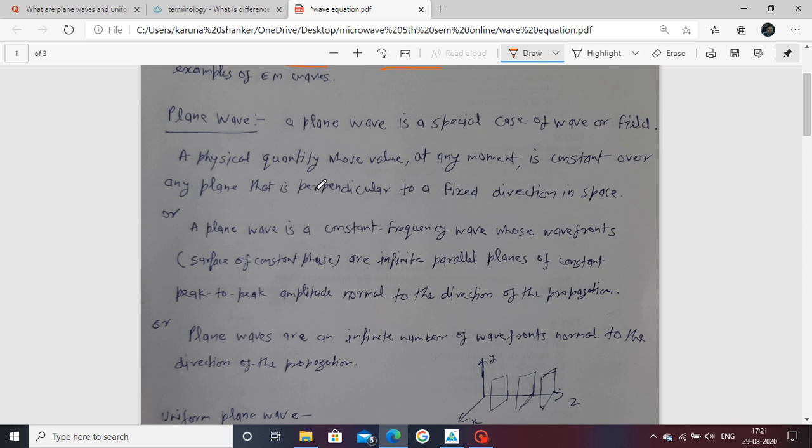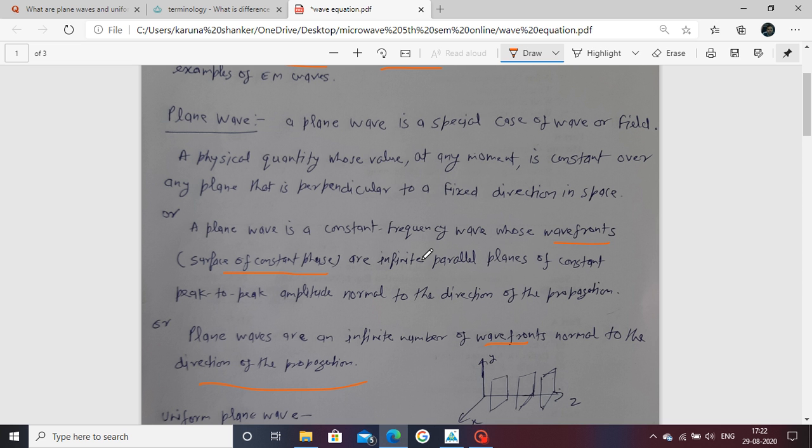A plane wave is a special case of wave. What is meant by a plane wave? It means a plane wave has an infinite number of wave fronts normal to the direction of propagation. In other words, what is the wave front? Here you see what the wave front is. Wave front means a surface of constant phase. Also see it in a diagram.